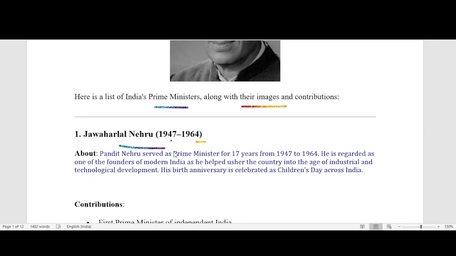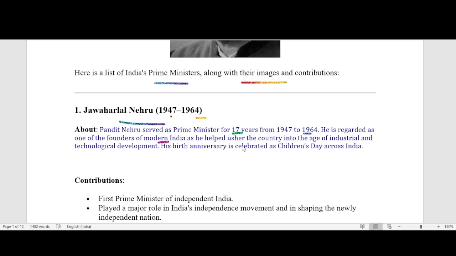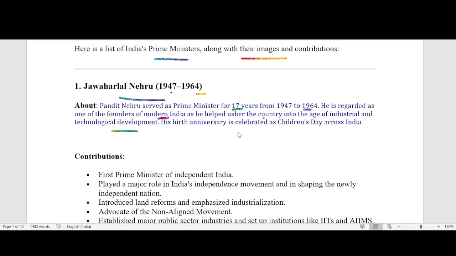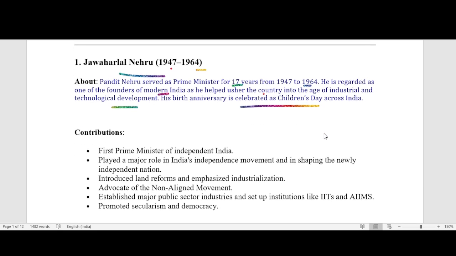About: Pandit Nehru served as Prime Minister for 17 years from 1947 to 1964. He is regarded as one of the founders of modern India as he helped usher the country into the age of industrial and technological development. His birth anniversary is celebrated as Children's Day across India.